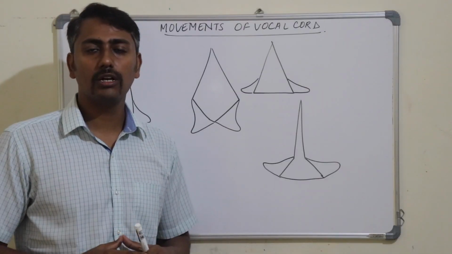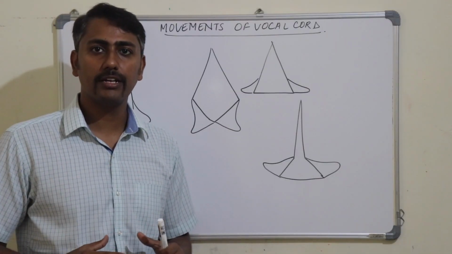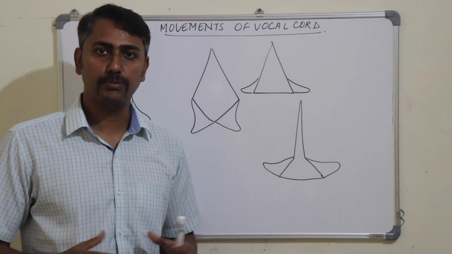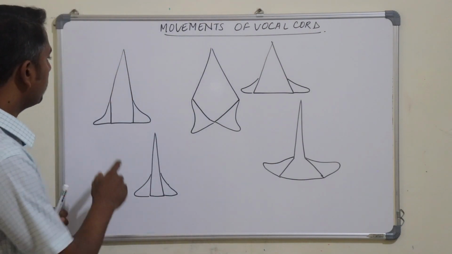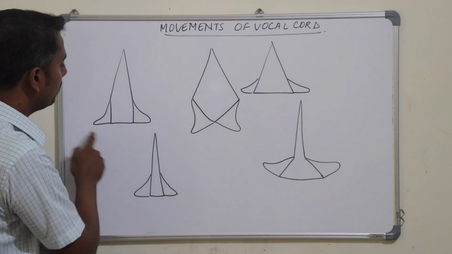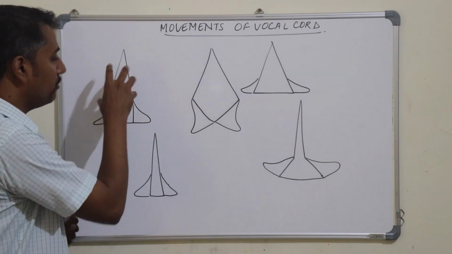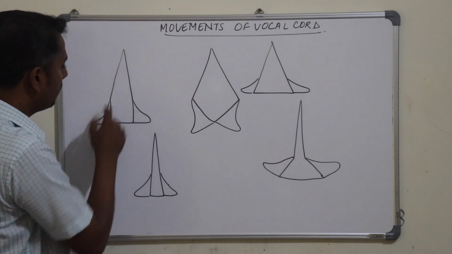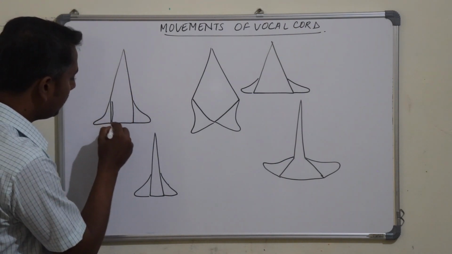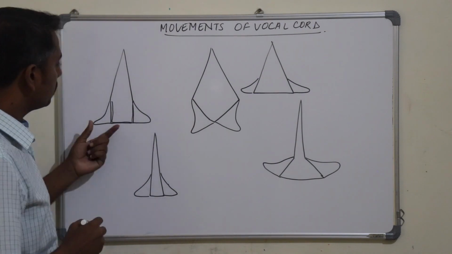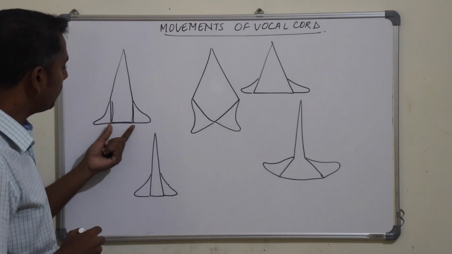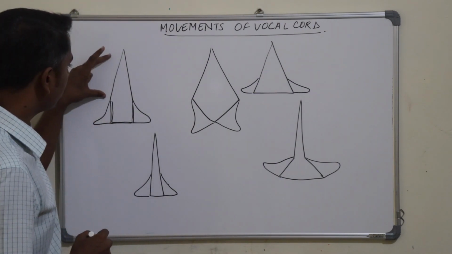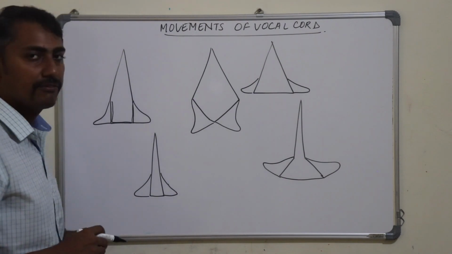Now the movements of the vocal cord and the shape of the rima glottidis during various phases of respiration. So let us assume this is the shape of the rima glottidis when we are seeing from above. This is the intermembranous part, the triangular part, and this one is the intercartilaginous part, which was the posterior 2/5 part, and the intermembranous part was the anterior 3/5 part.